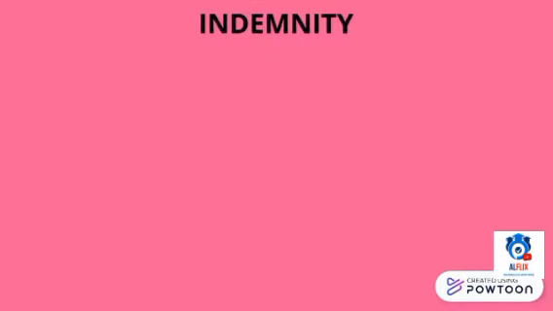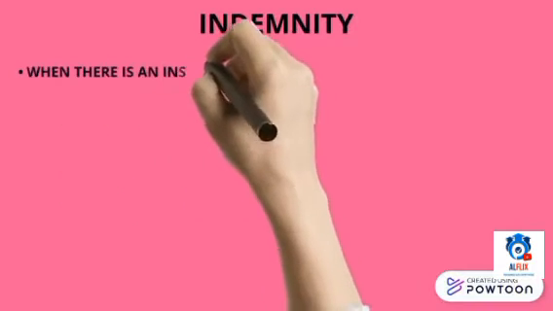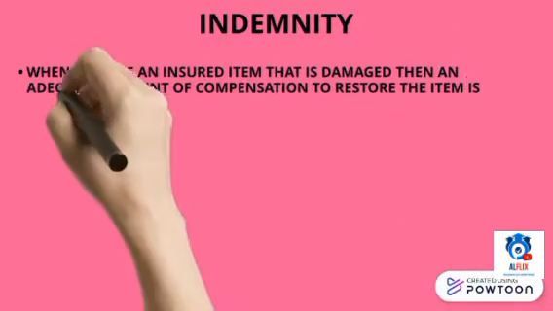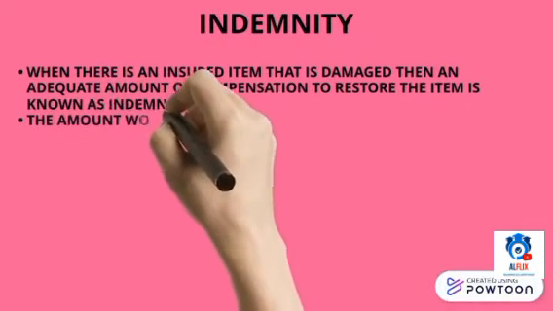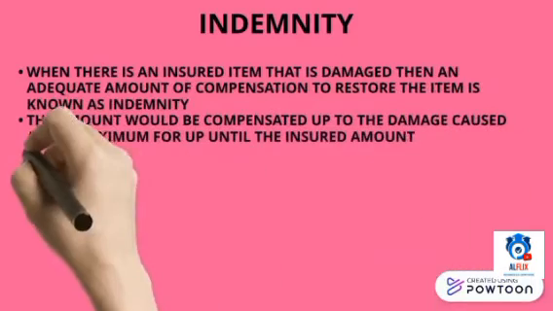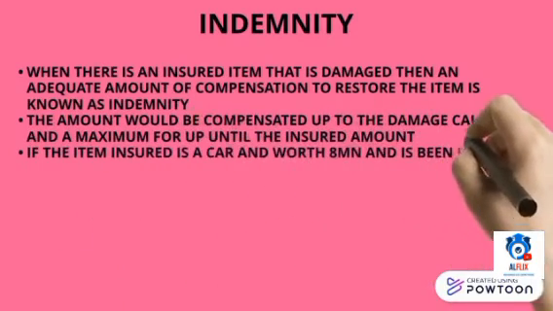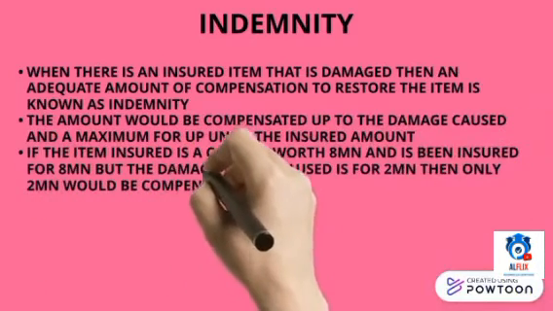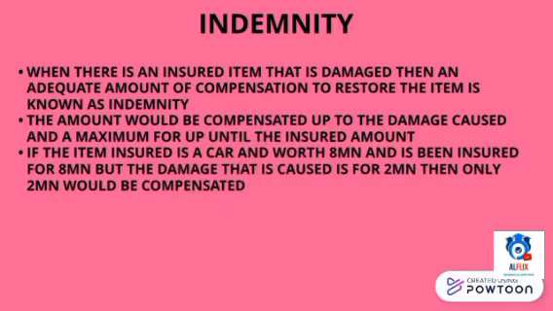Indemnity. When there is an insured item that is damaged, then an adequate amount of compensation to restore the item is known as indemnity. The amount would be compensated up to the damage cost and a maximum of up until the insured amount. If the item insured is a car and worth 8 million and is insured for 8 million, but the damage that is caused is for 2 million, then only 2 million would be compensated.